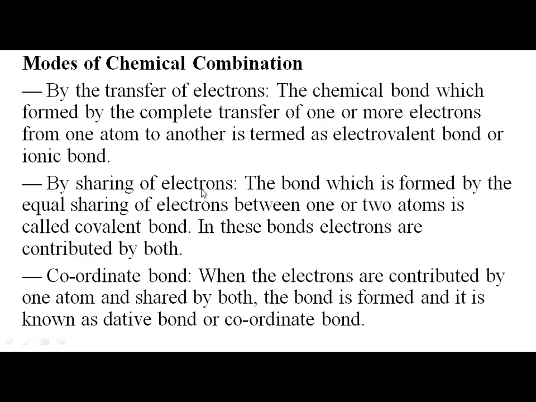Second, it is also by sharing of the electrons. The bond which is formed by equal sharing of the electrons between one or two atoms is called covalent bond. In these bonds, electrons are contributed by both. Coordinate bond: when the electrons are contributed by one atom and shared by both, the bond formed is known as coordinate bond. We'll discuss all these three bonds one by one.